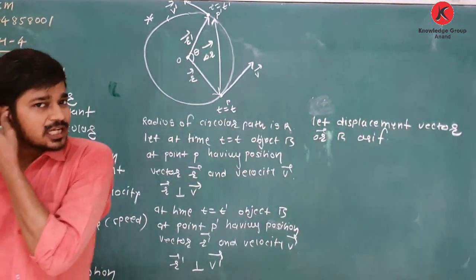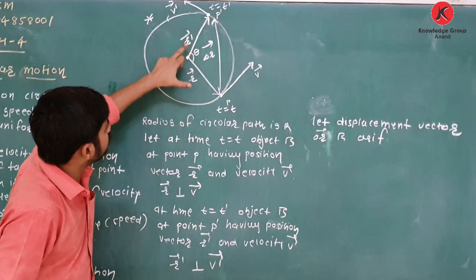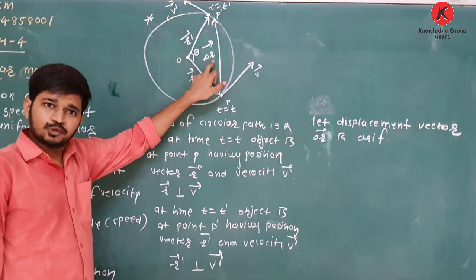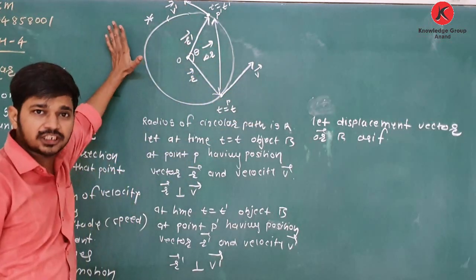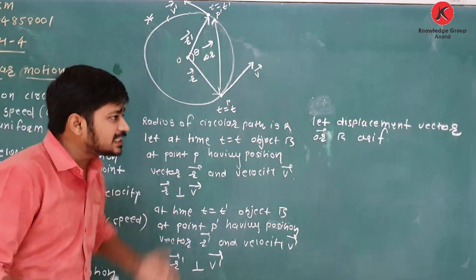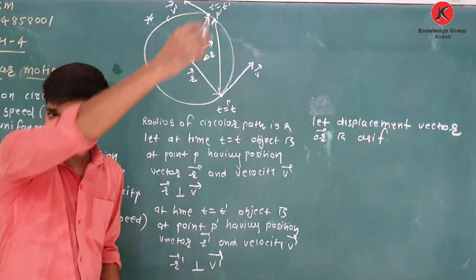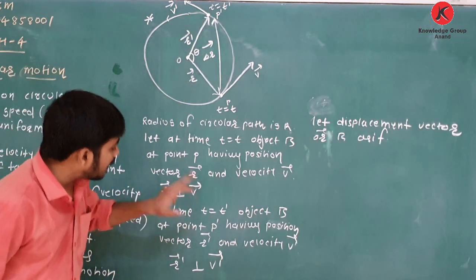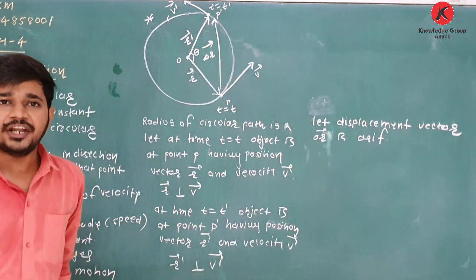Now see students, what you have to understand. Initial position, final position, displacement, change in position. It is initial velocity, it is final velocity. So what is the change in velocity? What is the direction of change in velocity? Delta v. See, as r is perpendicular to v, r dash is perpendicular to v dash.